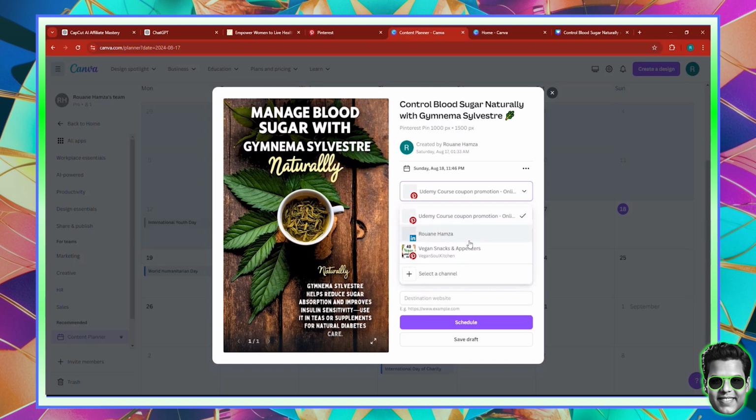And once you click your post here, better yet, they're actually allowing you to select where you want to post this. So whether it be Pinterest, LinkedIn, or another Pinterest page, you can connect multiple Pinterest accounts, okay? Not just one. So for instance, in this case, this is a Pinterest page I created a very long time ago, I think 2 years ago, when I just got started on Udemy. At that time, I had 0 students. I didn't know anything about how I can make an online course or how to promote a course. So I just created this group here, which is now not there anymore. And also, this is an example page, which is vegan snacks and appetizers that I created as an example for one of the courses we created here.